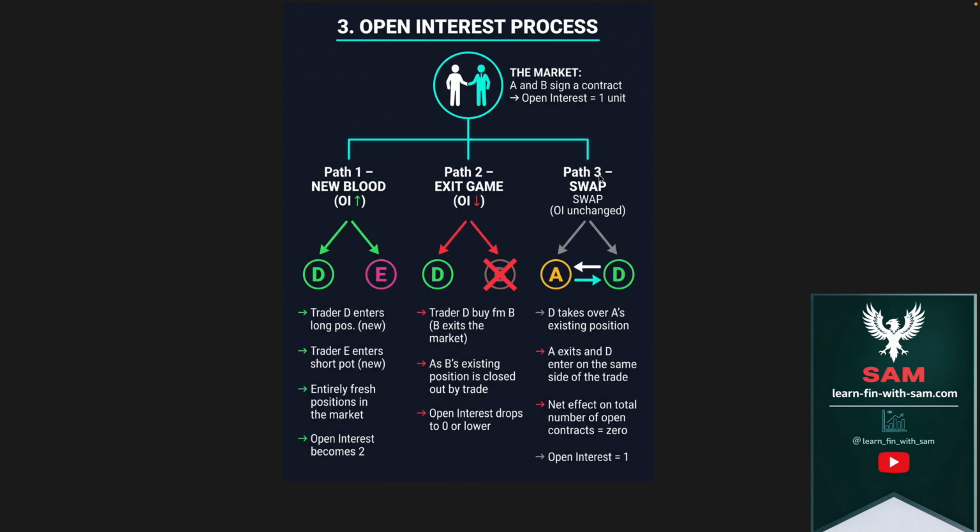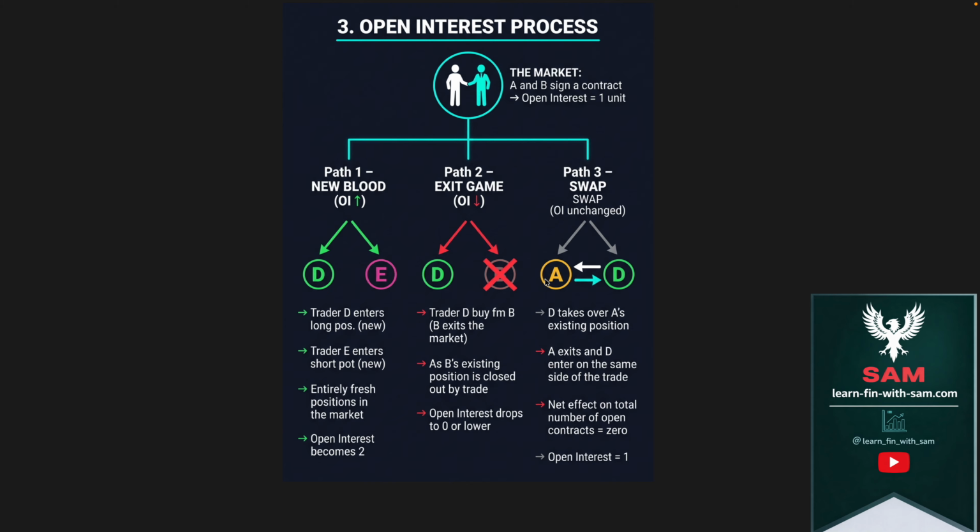Now coming to the third path, here the open interest is still A and B, 1. Okay. Now what is happening is, A and D have entered the fray. Now D, what is he doing? He is taking over A's position, where we can consider A as a buyer and B as a seller. So what does D do? D takes over the position of A, and A exits the market. And D enters the same position which was being held by A.